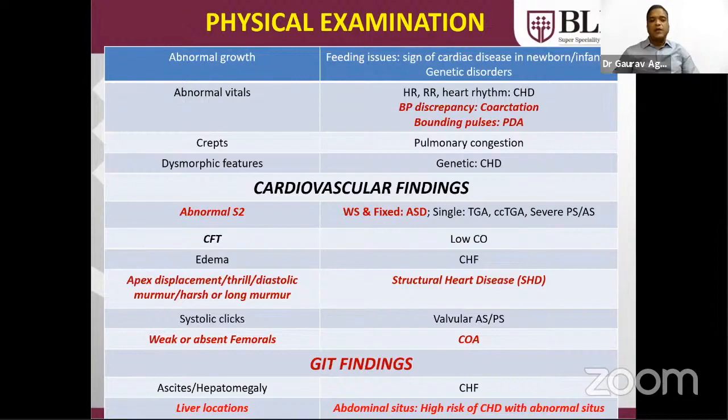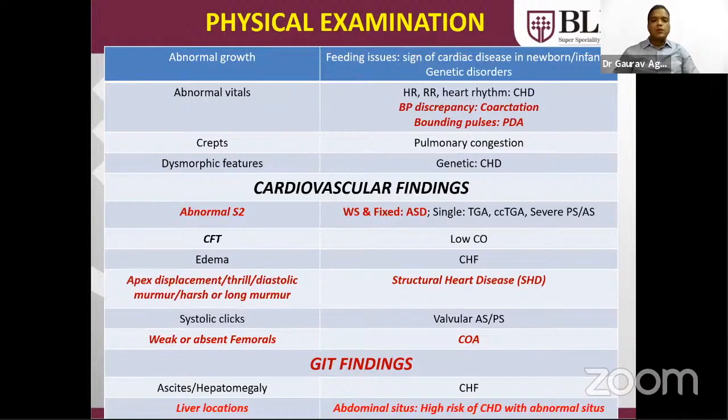The apex should be palpated for any displacement or thrill, and any diastolic murmur or harsh murmur should be auscultated. That always indicates some form of structural heart disease. Absent or weak femorals always indicate a problem in the descending aorta. Most common is coarctation of aorta. Another cause can be an acquired condition like Takayasu arteritis.